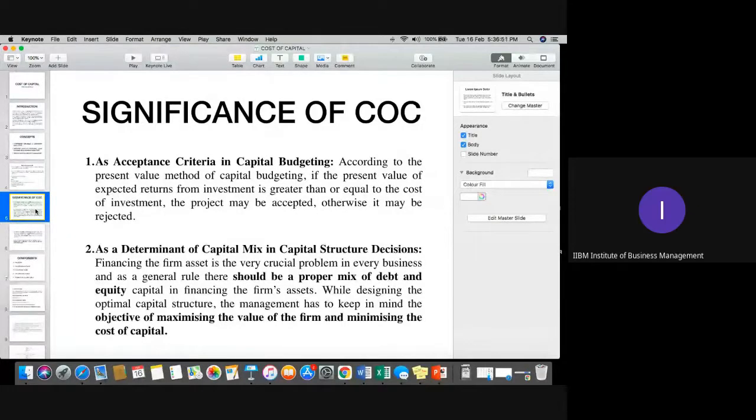The next part is all about the significance of cost of capital. Now, students, those who have attended the class of capital budgeting, can you please relate how the cost of capital and capital budgeting are related? Anyone? How are these two points related? Because if you remember, we discussed NPV, we discussed IRR, we discussed so many topics over there.